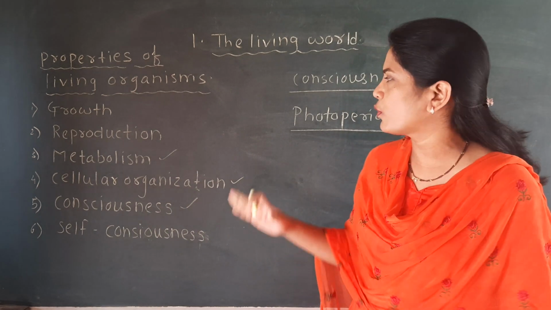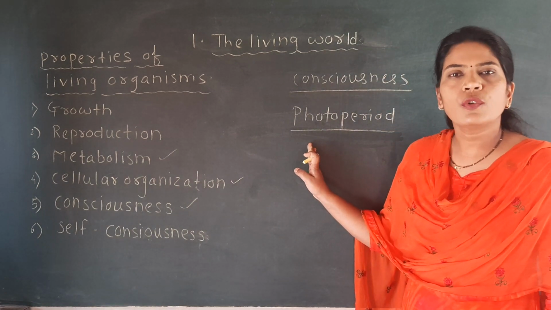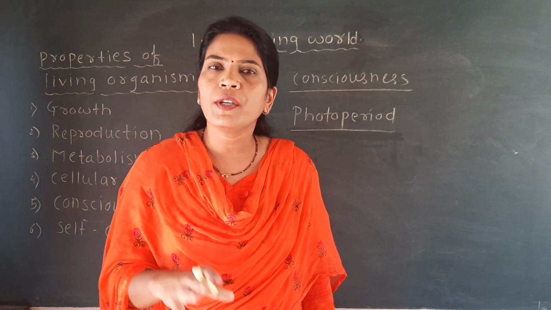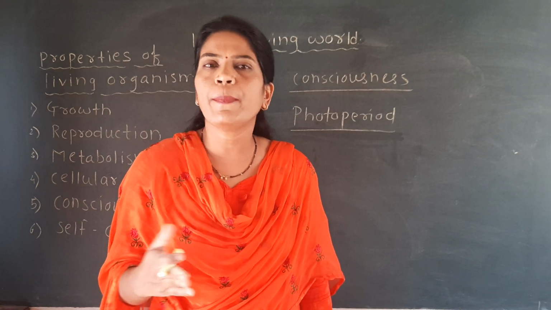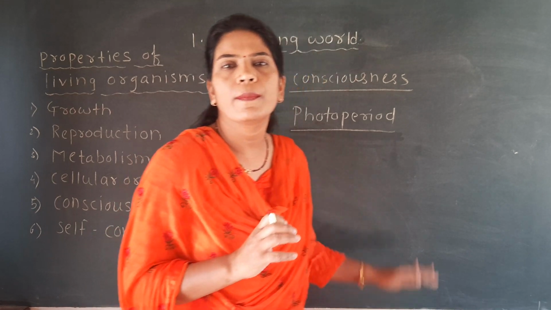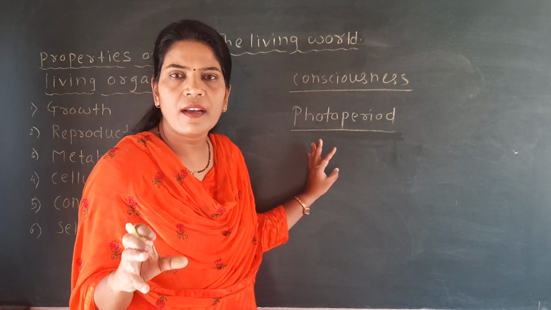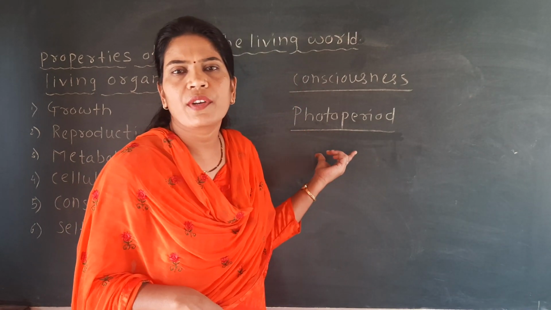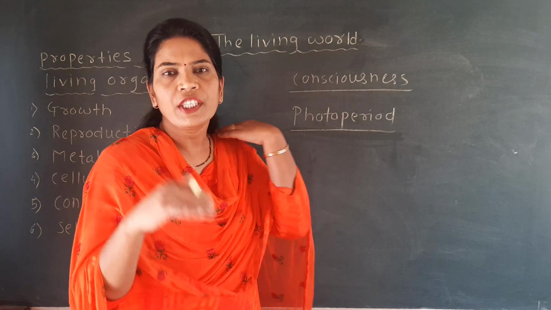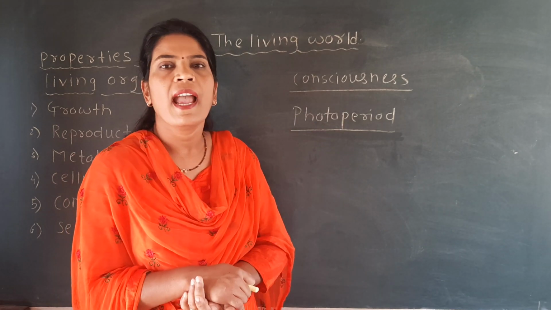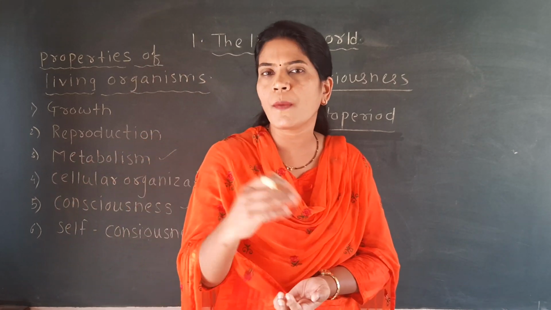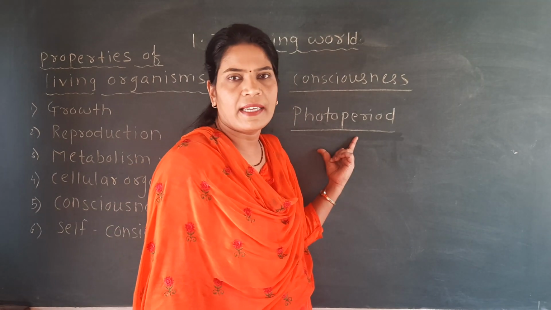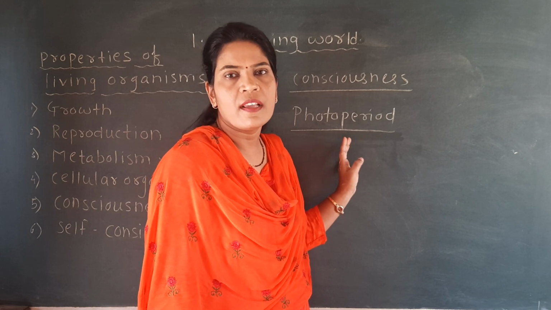They respond to this photo period. These plants or animals breed or show reproduction at a particular duration of the light. When that duration comes, they breed, and after completion of their breeding, that duration finishes. That means they give a response to this photo period, and this is called the consciousness of that plant breeder or animal breeder to this light period. That is called photo period.